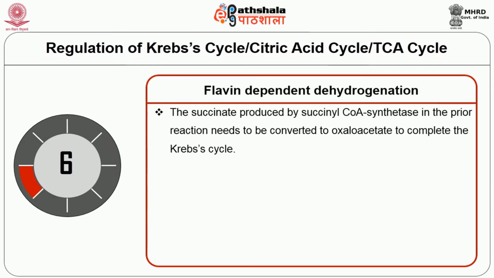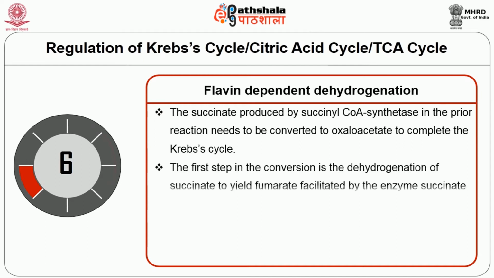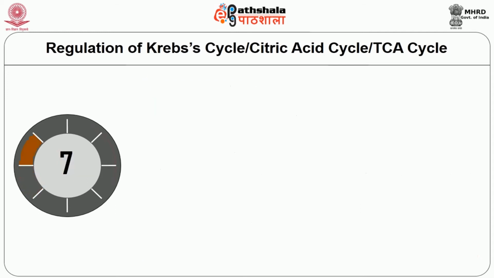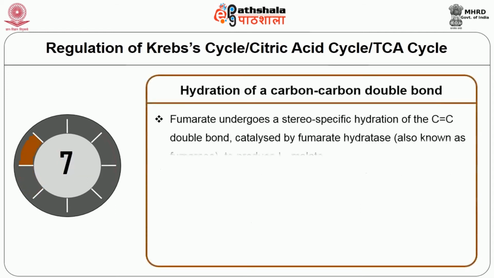Step 6. Flavin dependent dehydrogenations. The succinate produced by succinyl CoA synthetase in the prior reactions needs to be converted to oxaloacetate to complete the Krebs cycle. The first step in the conversion is the dehydrogenation of succinate to yield fumarate, facilitated by the enzyme succinate dehydrogenase. FAD is covalently bound to the enzyme, which is converted to FADH2, that is oxidized through the ETC producing 2 ATPs.